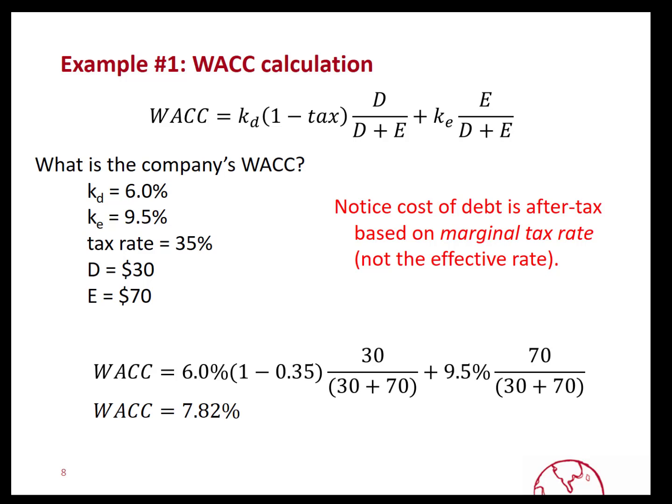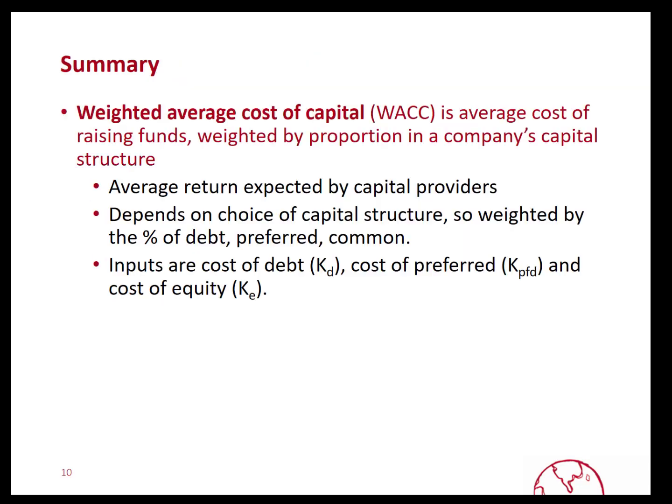Putting these inputs into the formula, we see that we weight 6% times 1 minus the tax rate, so we take 65% of that, and we weight it by 30 over 100, or 30%, and we add 70% multiplied times 9.5, the cost of equity, and we get that the weighted average cost of capital in this case is 7.82%. Notice that that weighted average cost of capital falls between the nominal costs for both debt and equity.